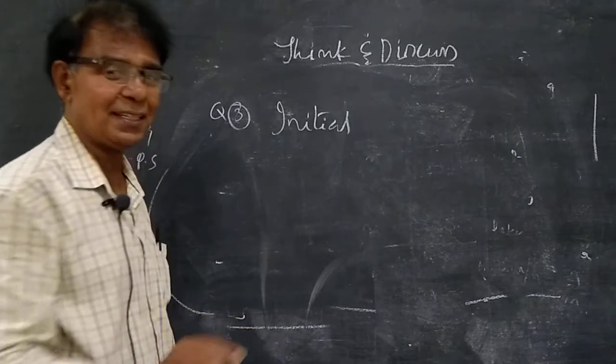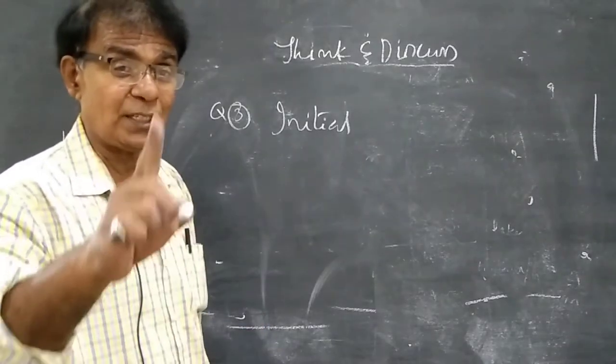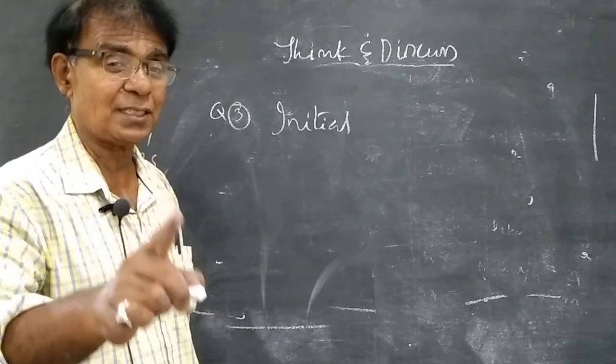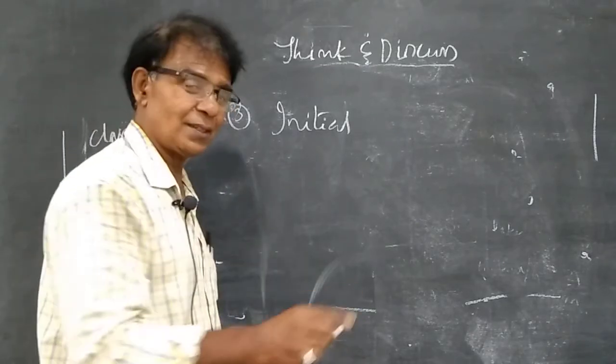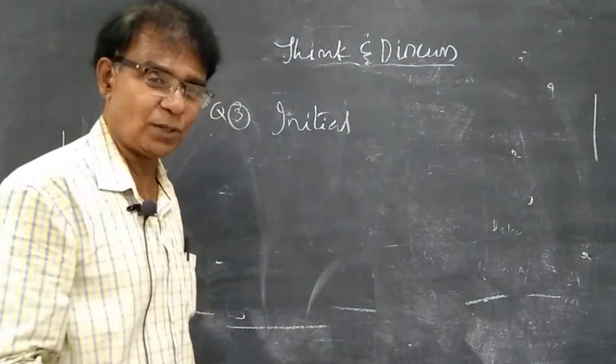I am not writing here, but I am telling: odometer is a device which gives the distance travelled by an object. Speedometer is a device which gives the speed or velocity of the body which is moving.